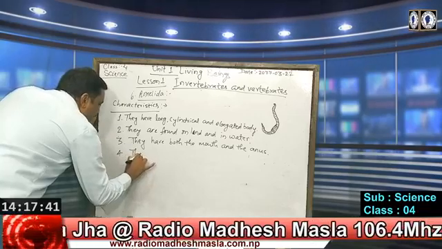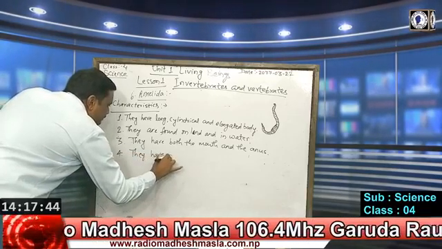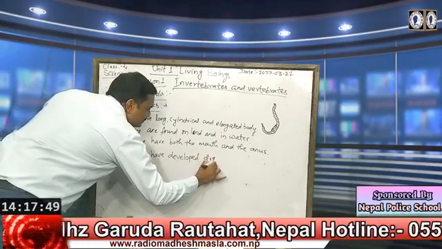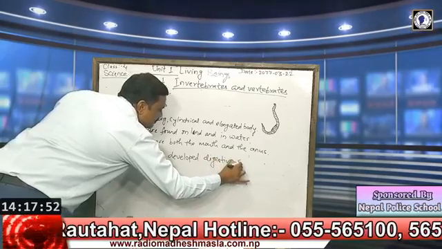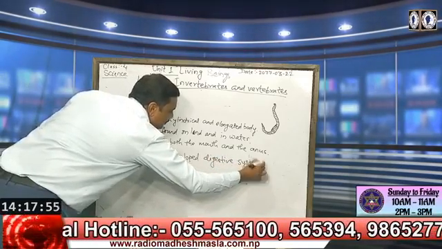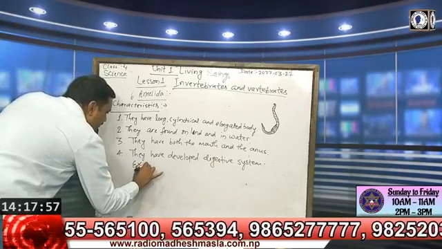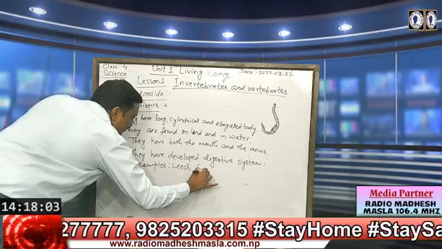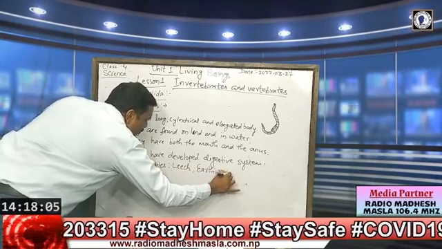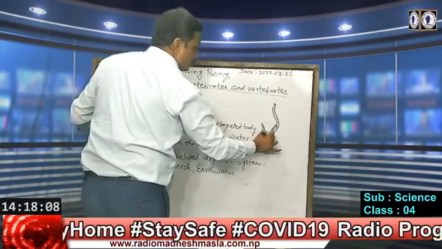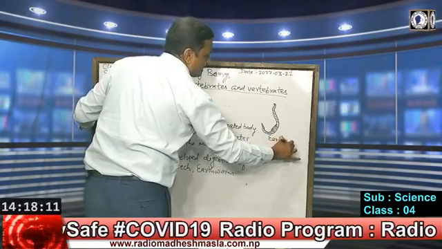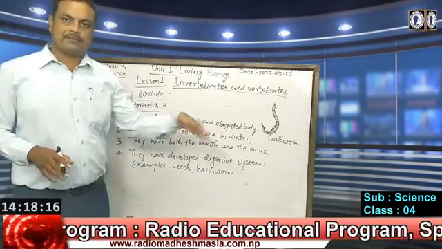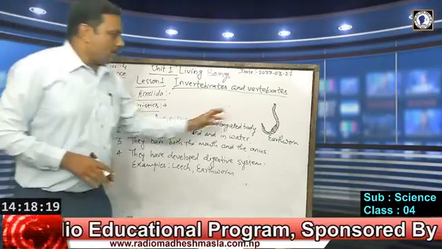Fourth, they have a developed digestive system. Examples: leech, earthworm. Earthworm is a common animal we can see in the rainy season in our locality. It is found in the farm fields, in the soil.